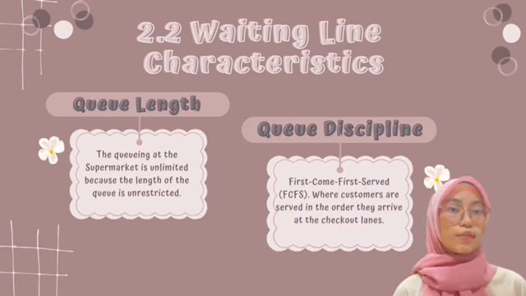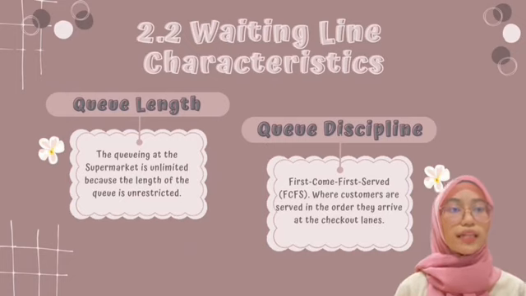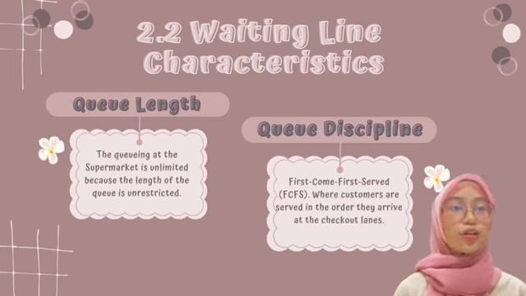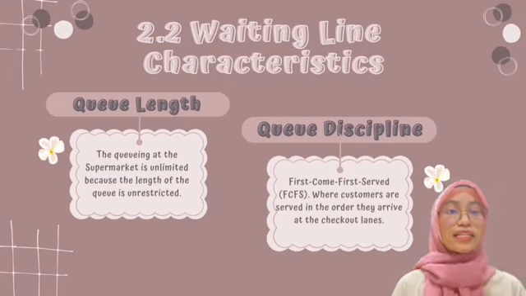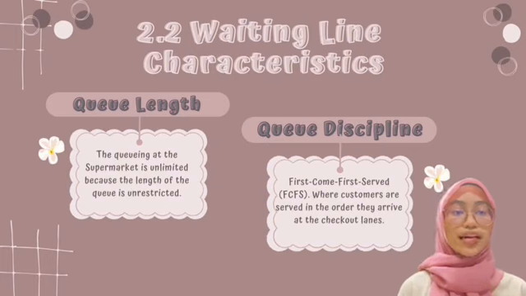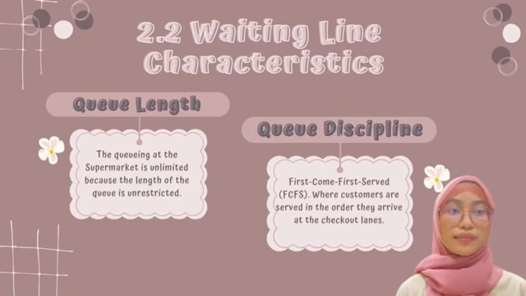First, the customer will join the queue. When customer finish shopping, they proceed to the checkout lanes. They join the queue corresponding to the checkout lane they choose. Next, order of service. The cashier at each checkout lane serves customer based on their position in the queue. The customer who arrives first is served first, and the process continues in chronological order. So, first come first serve is a straightforward and fair method, ensuring that customers are served in the order they arrive, without any preferential treatment.